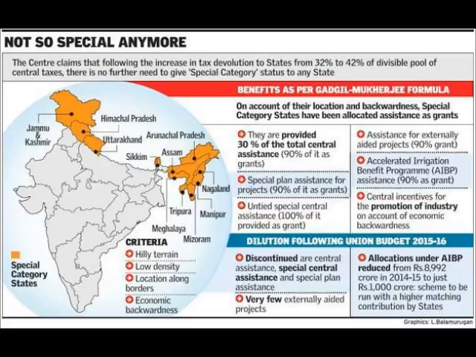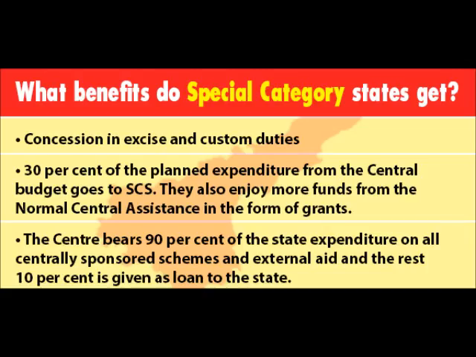Fourth point is, as many reports and data have said, that it is quite evident that even after awarding special category status, not much economic progress has been noticed. So here it is about output. Earlier it was about input. So somewhere there were problems in the input parameters, and now it is a problem of the output. So suppose you provide special status to Bihar and it has not developed in the last 40 years. So what is the point of giving them a special status, right? So that is the argument.